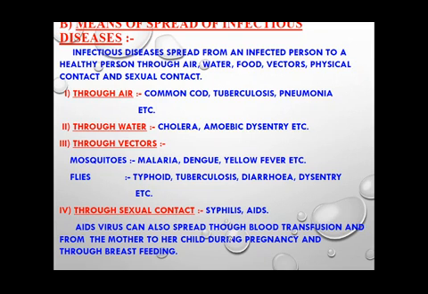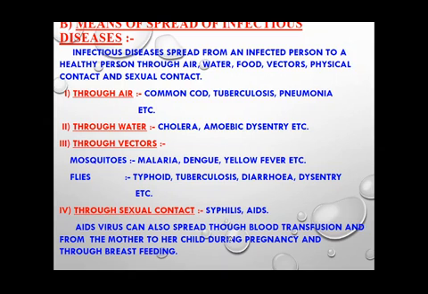So now let us try to understand how these infectious diseases are spread. As we have already discussed, infectious diseases spread from an infected person to a healthy person. And this infectious disease can be transmitted through air, water, food, vectors, physical contact and sexual contact. So let us now study which diseases are spread through which mode of spread.